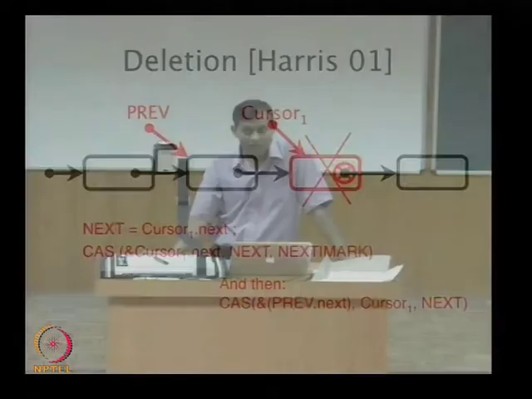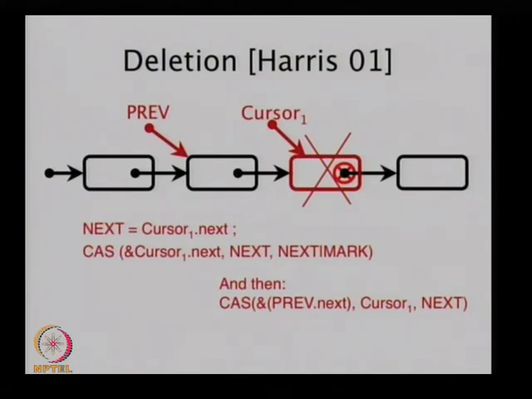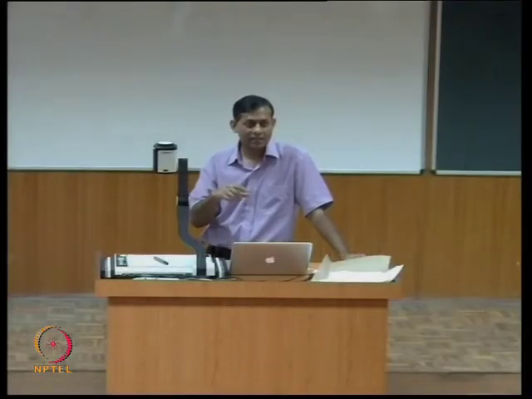And now you yourself try to remove the mark. As long as the marked node is still in that position, that is, previous is pointing to the marked node and nobody has done an insertion just before it, you can go ahead and delete the mark. You can go back and write just the pointer part of it, the unmarked pointer.